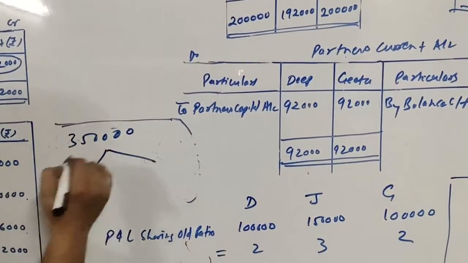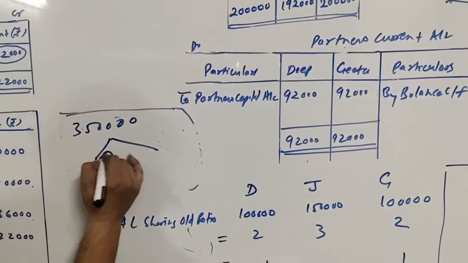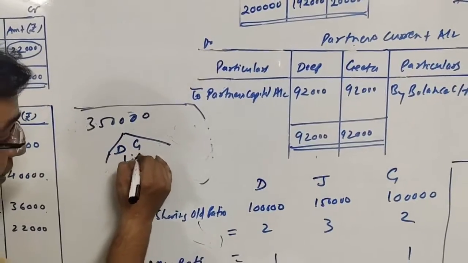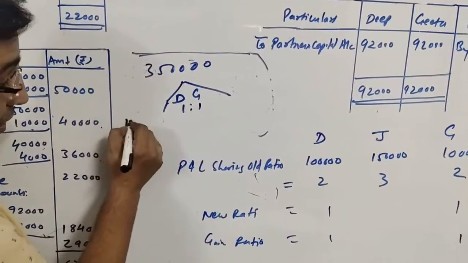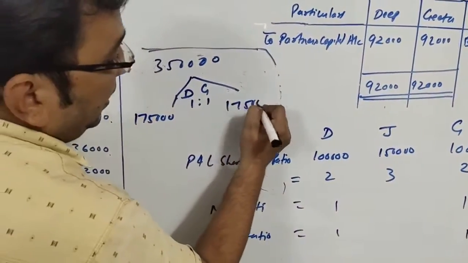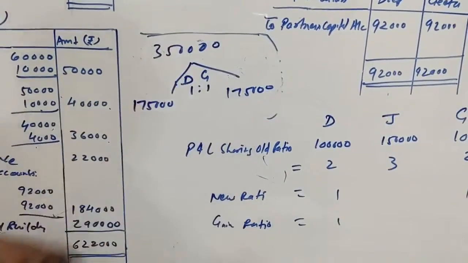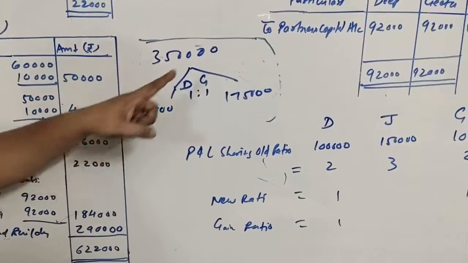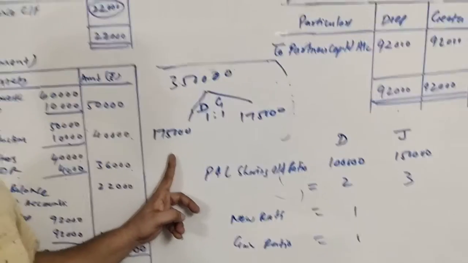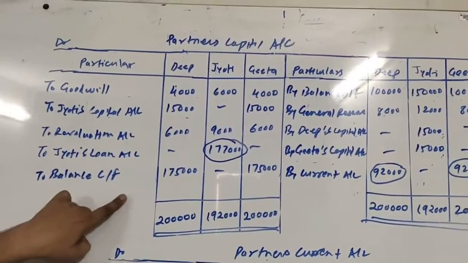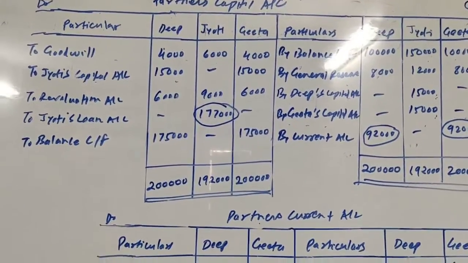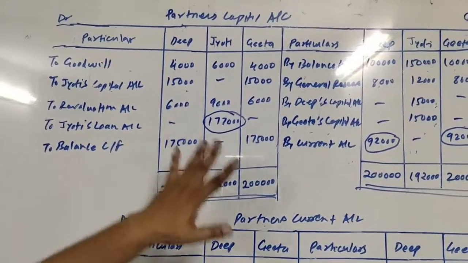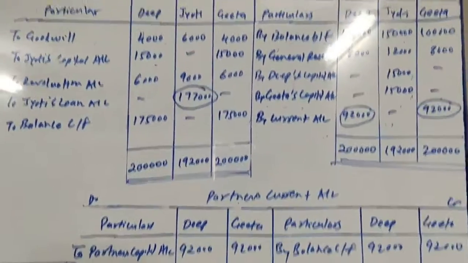Now there are only 2 partners. Who are those 2 partners? Deep and Geeta, and their new ratio is 1:1. That means they will have to keep an equal amount for their capital. That will be 1,75,000 each. When I divide 3,50,000 by 2, I get 1,75,000. So 1,75,000 should be the capital of Deep and 1,75,000 should be the capital of Geeta. So here I will write to balance carry forward, 1,75,000 and 1,75,000 in both the columns. Now if there is any difference in the capital account, that will be transferred to the current account of the partner.